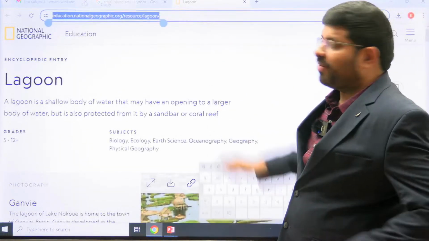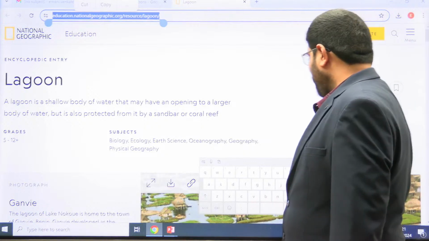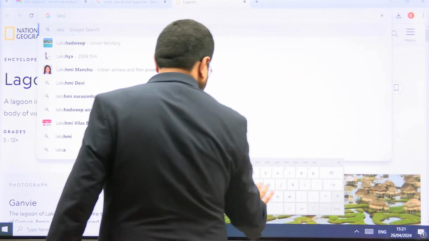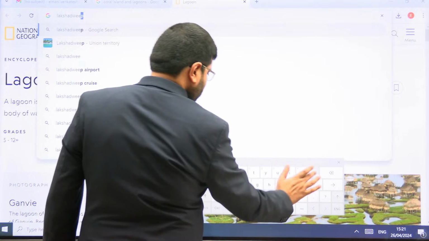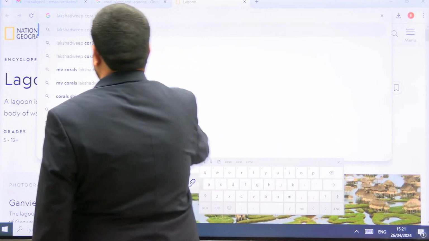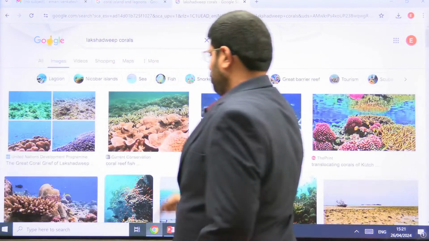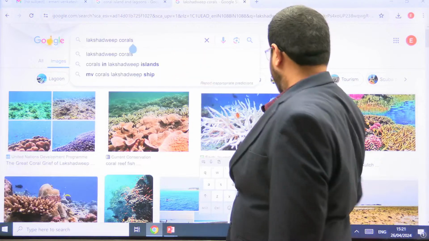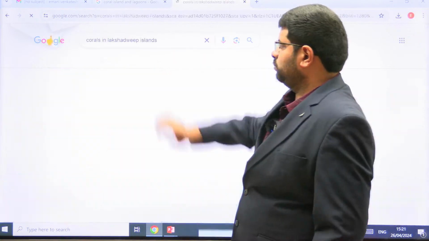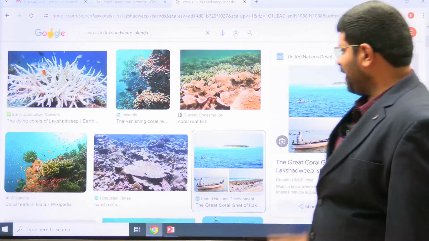So have you ever seen the Lakshadweep Islands? Lakshadweep corals. You see here, look at the landmass.